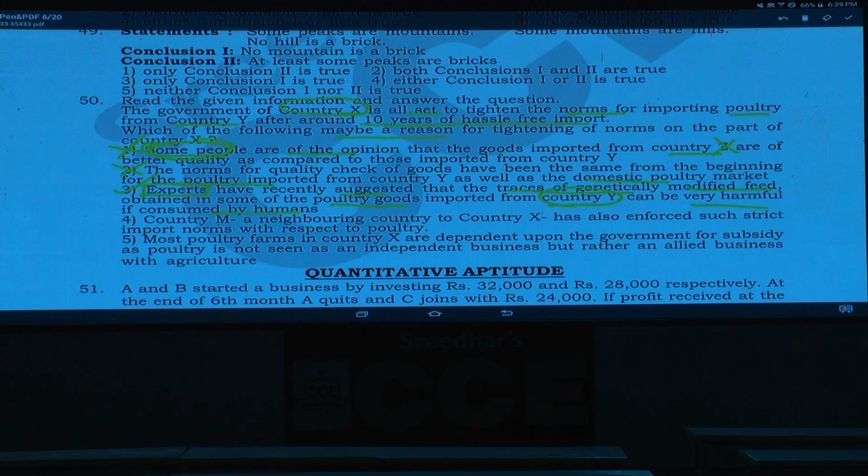Fourth one, country M, a neighboring country to X, also enforced this. Just because one country has enforced this, we are not supposed to do that, and it comes under comparison. And the fifth one, most poultry farms in country X are dependent upon the government for subsidy. Here he is not discussing anything regarding why the imports from country Y have to be checked. Hence what is your answer here? Choice 3 is the only answer. The advantage with these types of questions is that you can eliminate the choices. Finally you will be left with only one or two, and between those two you can definitely choose your answer.